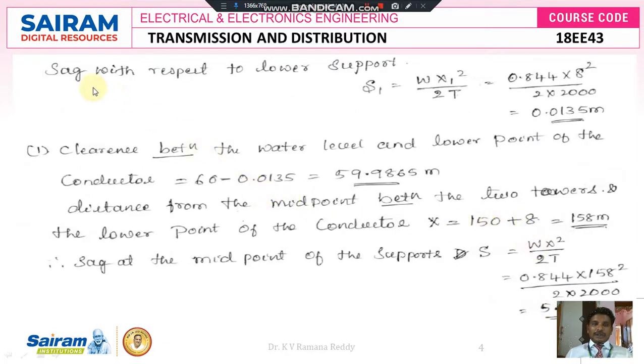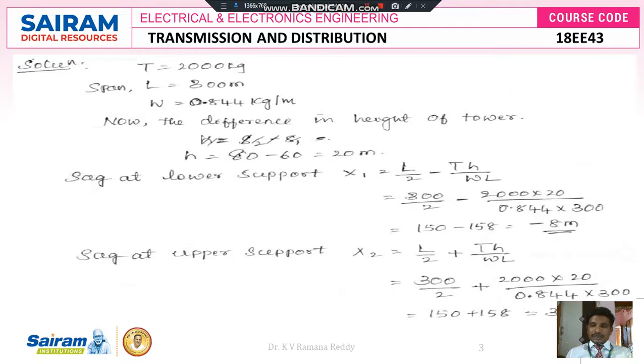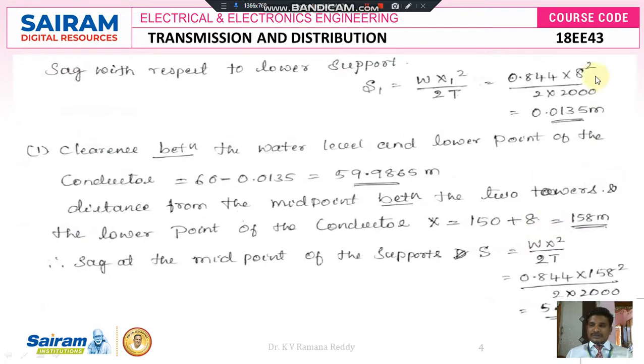Now we are going to calculate sag with respect to lower support. As we know, sag with respect to lower support, that is S or S1, is equal to W x1 square divided by 2T, where W is the weight of the conductor, 0.844, into x1. Here x1 is nothing but the sag at lower support, which we know is minus 8. So I am going to substitute minus 8 here, minus 8 whole square, that is plus 8, divided by 2 into tension 2000.